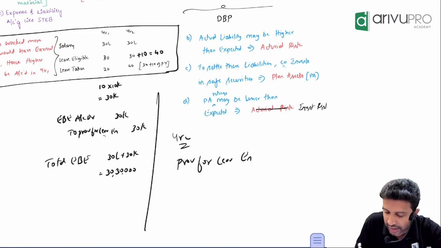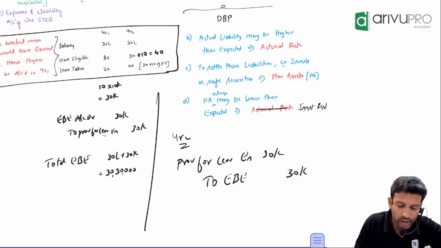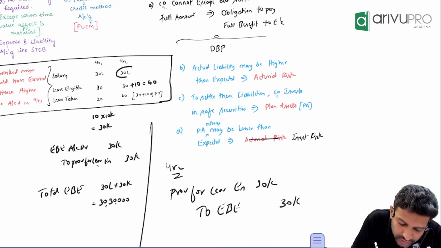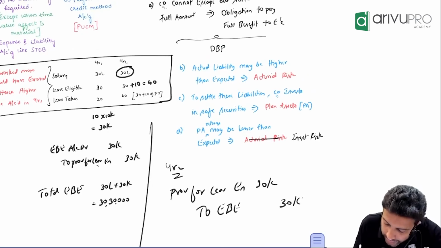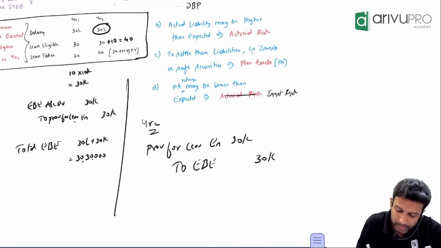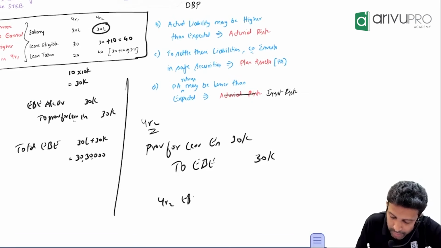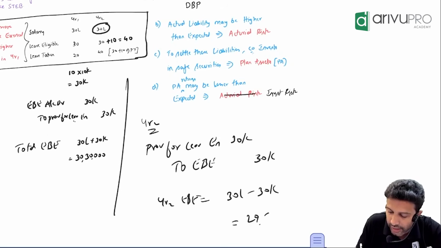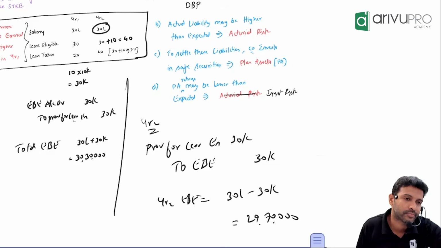Provision for leave encashment, debit to employee benefit expense, 30,000. Now that year's salary is how much? 30 lakh. And you have credited employee benefit expense by how much? 30,000. That means the second year you will book employee benefit expense of how much? 30 lakh minus 30,000, which is 29 lakh 70,000. This is your matching concept.